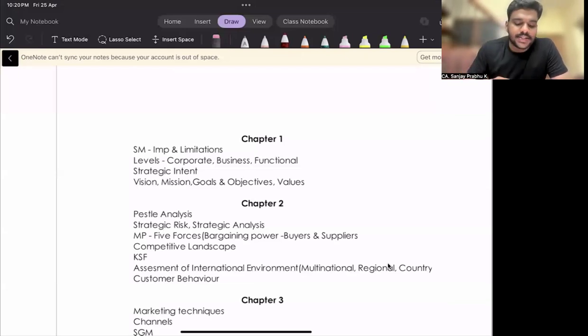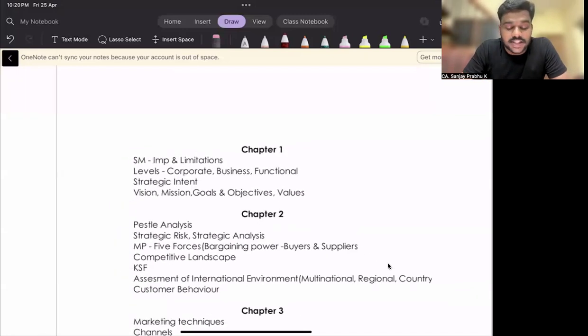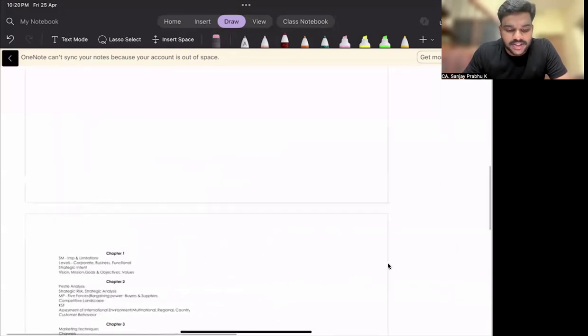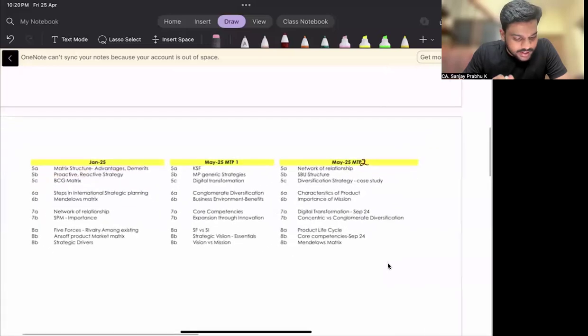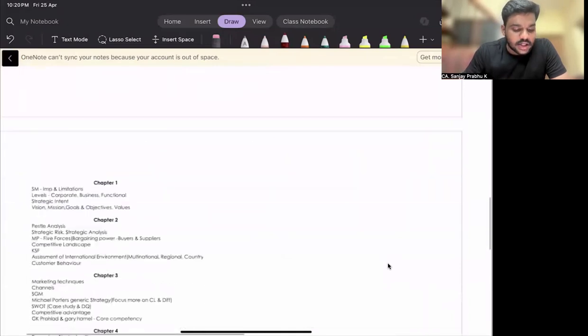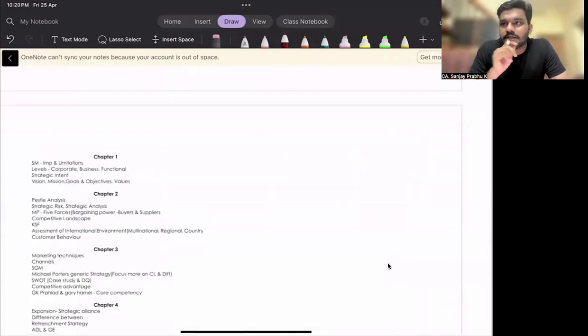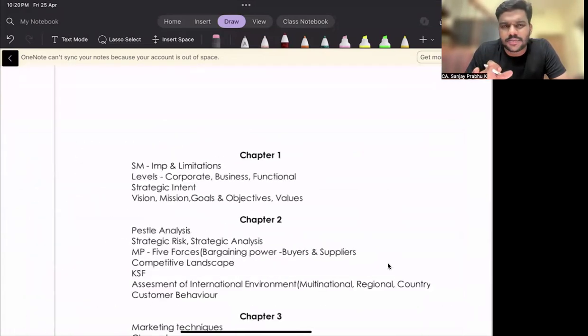Then from levels of strategy, corporate level, business level, functional level, I'm expecting a question either from corporate or functional. If they ask a question from functional, in the last MTP they asked certain questions from functional. Please make sure you are thorough with that. I think in the May 24 MTP there is a question relating to this functional level strategy. If possible, please go and check MTP2 of May 24. If you're using our question bank, that question is already included in it.